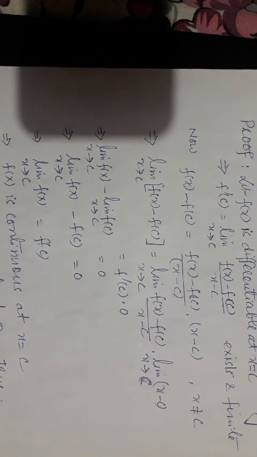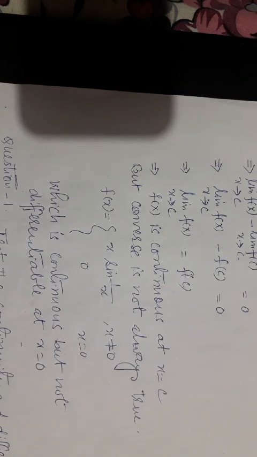Now we will prove its converse, that every continuous function is not always differentiable. So we will prove it by an example. Let f of x equal to x sine 1 by x, as x is not equal to 0, and f of x equal to 0 if x equal to 0. This function is continuous but not differentiable at x equal to 0. Then we can prove the theorem.